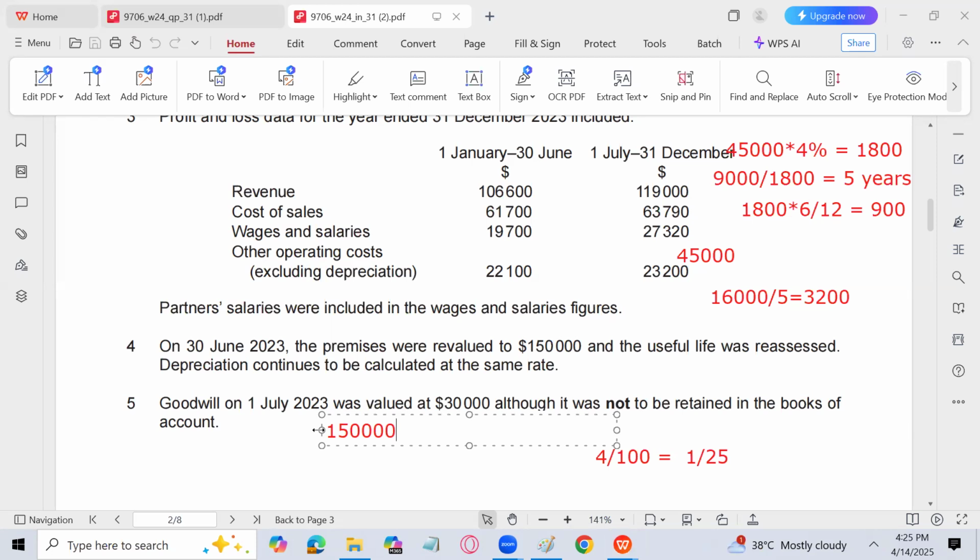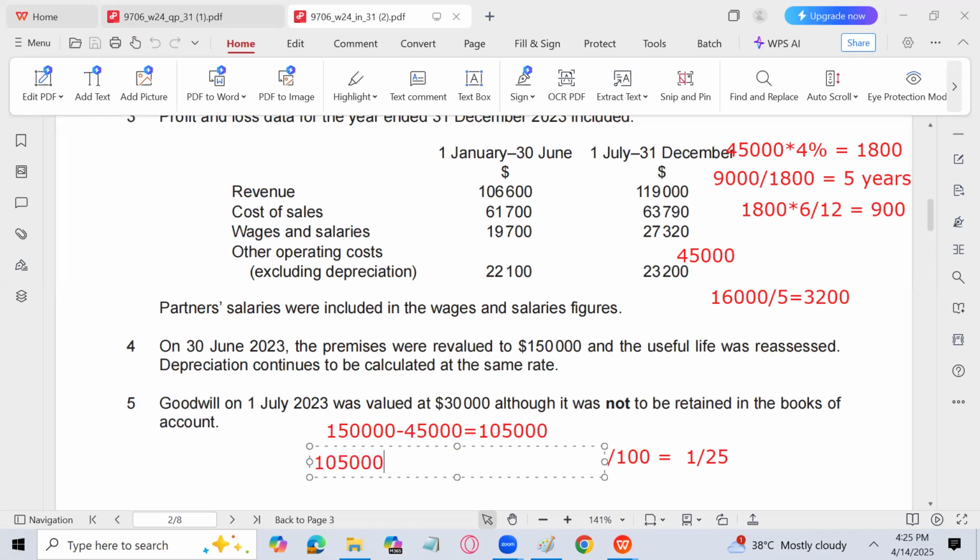So that's why we have separated it. Subtracting 45,000, the building value has been revalued, increased by 60,000, and has become 1,05,000.